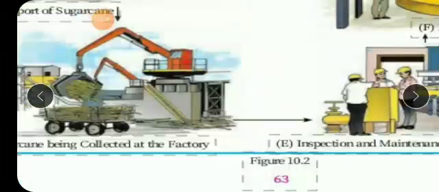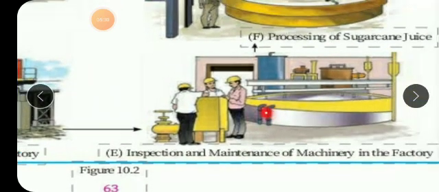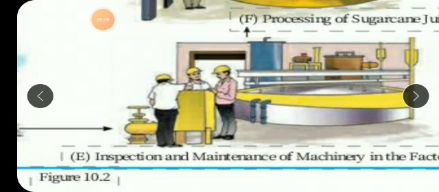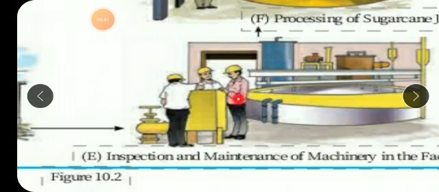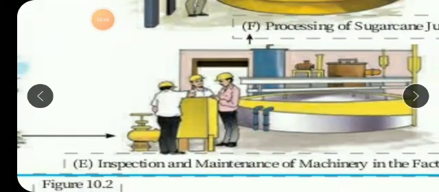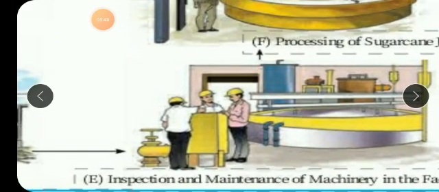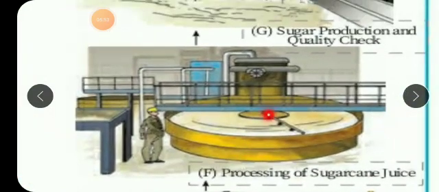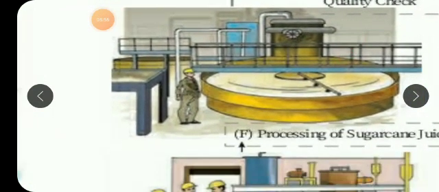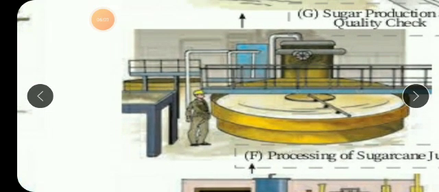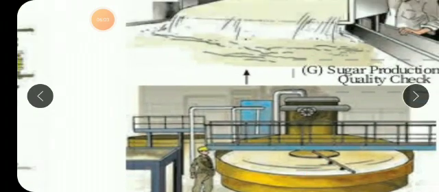Then after this, it is inspection and maintenance of the machinery in the factory. There you need special expert people. So this comes under quaternary occupation. The man who is driving the truck cannot check the maintenance of these machines, cannot look after the machines. So this is the quaternary occupation. Now processing of sugarcane juice, processing also comes under quaternary occupation. There also you need special expert people who know how to run these machines.